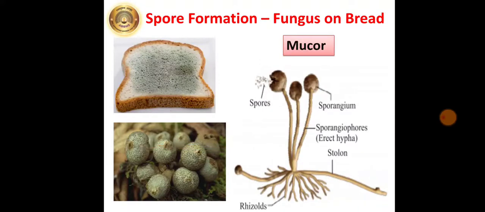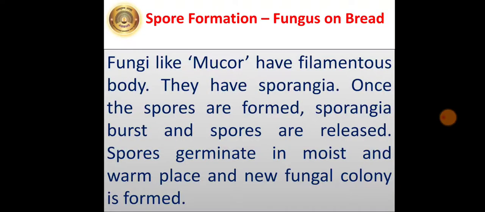So these spores germinate in a moist place and a new fungal colony is formed. Fungi like mucor have a filamentous, fiber-like body. They have sporangia. Once the spores are formed, sporangia burst and spores are released. Spores germinate in a moist and warm place and a new fungal colony is formed. So just refer to textbook page number 25, figure 3.11.